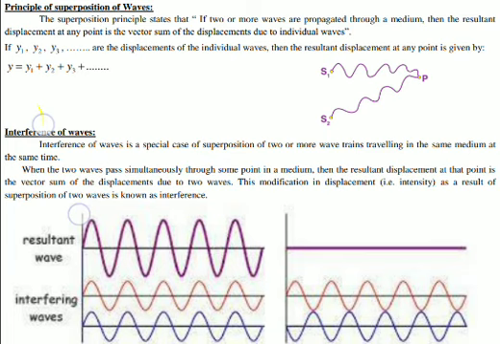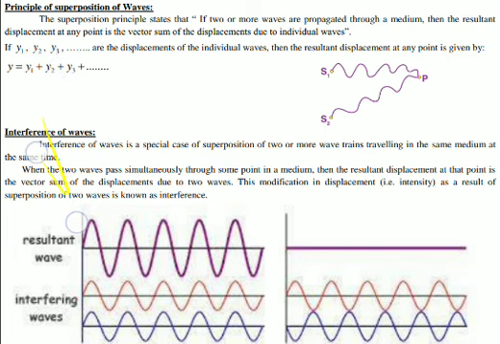But what will happen if all the waves reach the point P simultaneously? Then the resultant displacement of the particle at point P will be the vector sum of the individual displacements, that is y1, y2, y3.